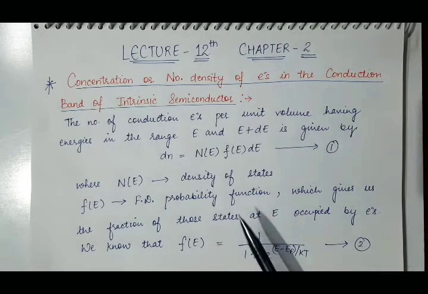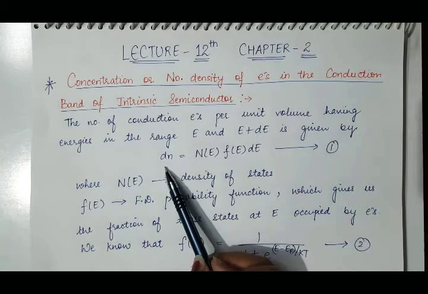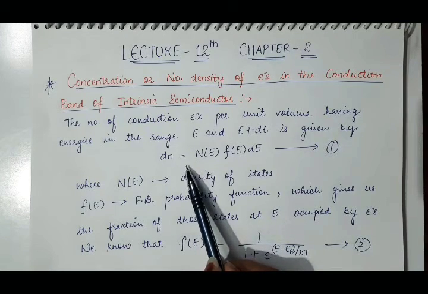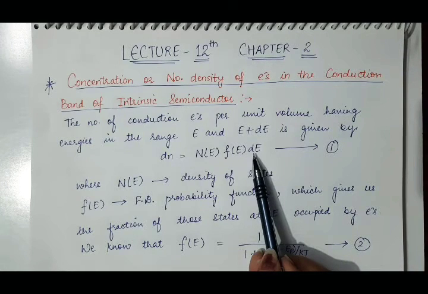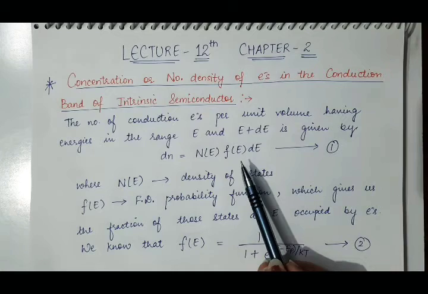Now we need to find the total number density of electrons in the whole conduction band, and for that we need to integrate this equation. As the variable is energy, we need to integrate within the limits of the energy of the conduction band. The energy of the bottom of the conduction band is Ec, and above that, electrons can possess any energy in the conduction band.